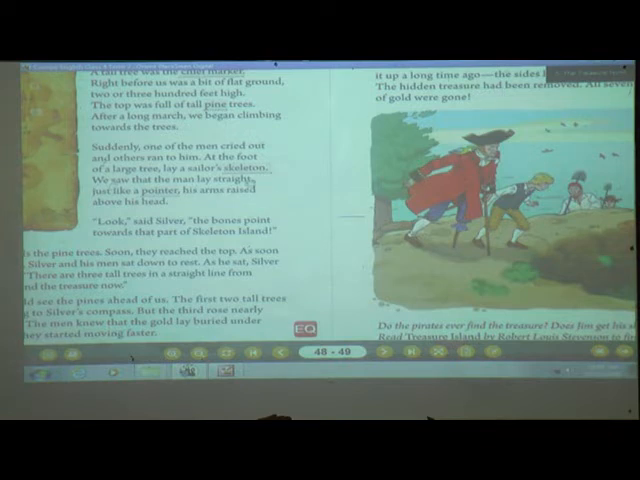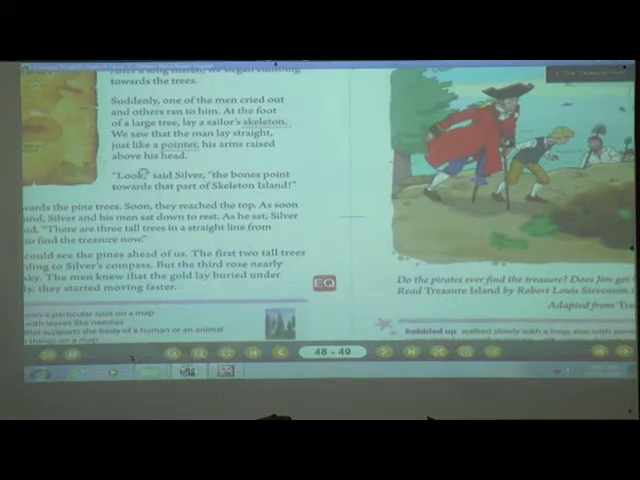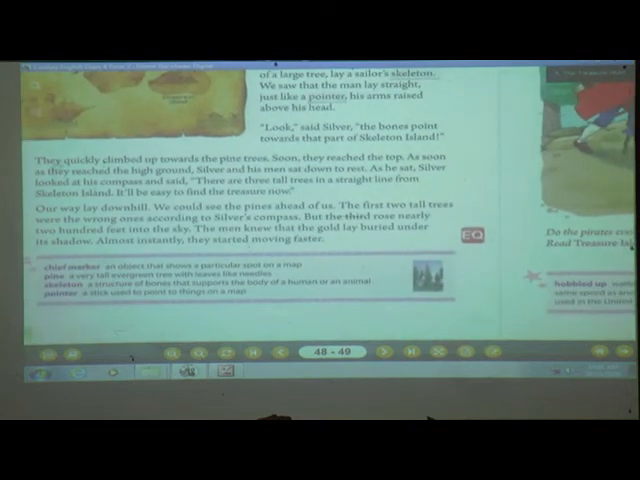We saw that the man lay straight, just like a pointer, his arms raised above his head. See, if a person is dead, how are his hands? Yes, his hands are straight in front. But now you can see that the skeleton's hand is just like a pointer, and his arms are raised above his head, pointing towards the treasure. Look, who said it? Silver. The bones point toward Skeleton Island, and he is telling, you can see that the bones are pointing to what? Yes, Skeleton Island.